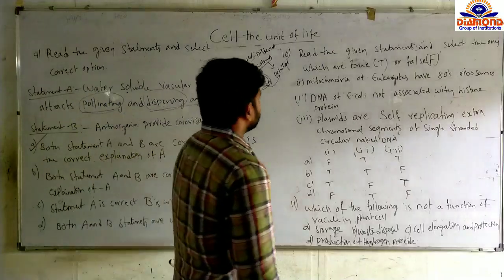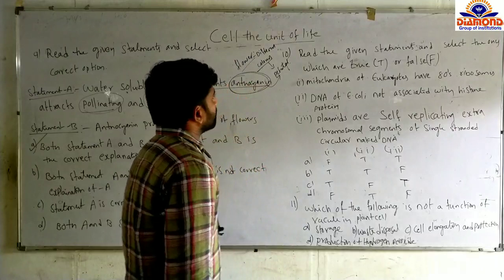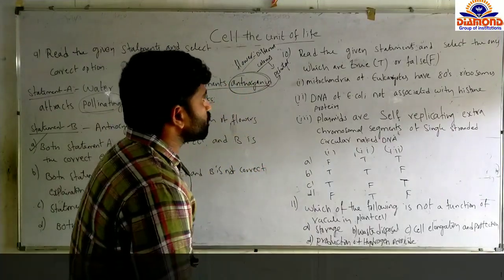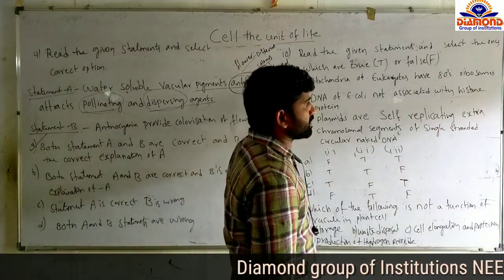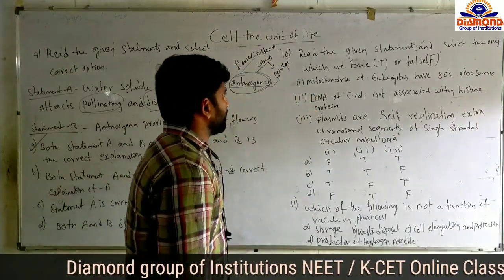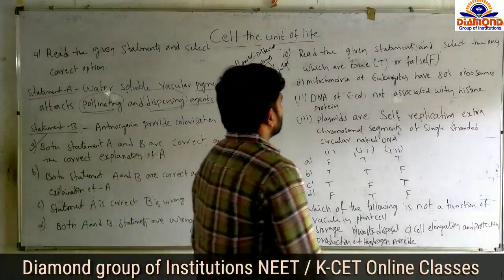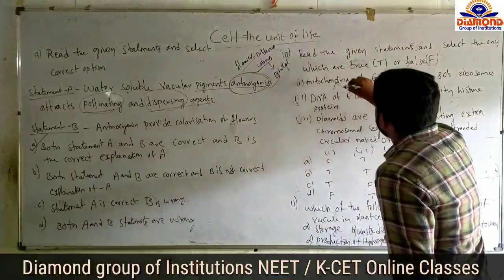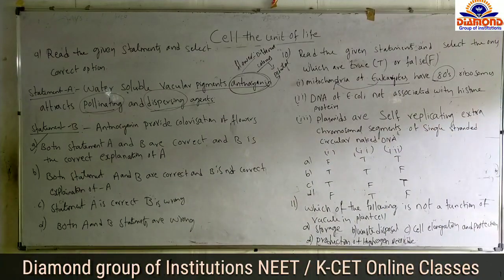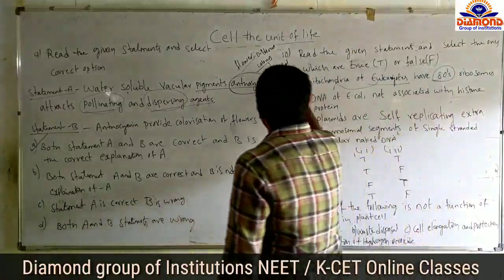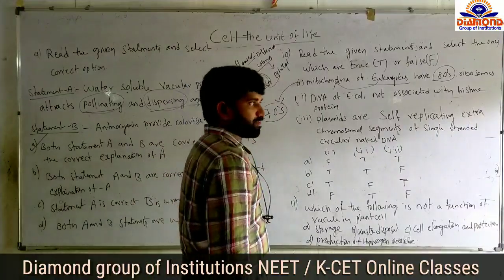And next question. Read the given statements and select the ones which are true or false. They are given as some statements. Out of the statements, we have to identify which are true and which are false. Option 1, mitochondria of eukaryotes have 80S ribosomes. Eukaryotes contain mitochondria. Here the mitochondria contain 70S ribosomes only, not 80S ribosomes.